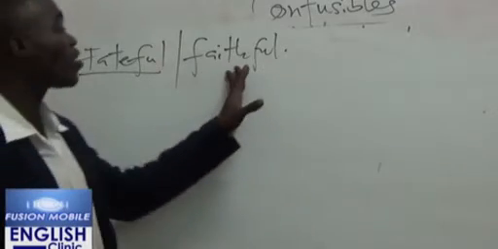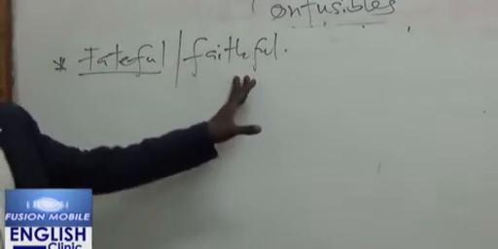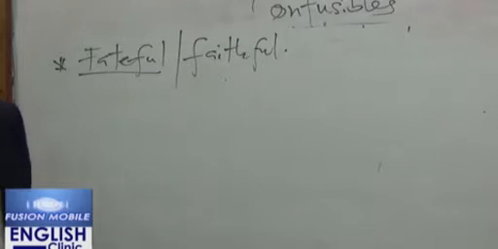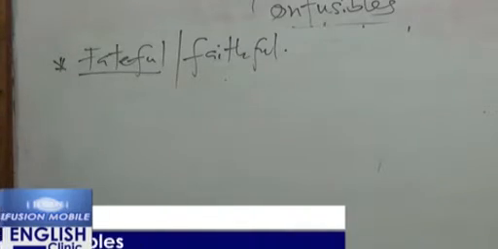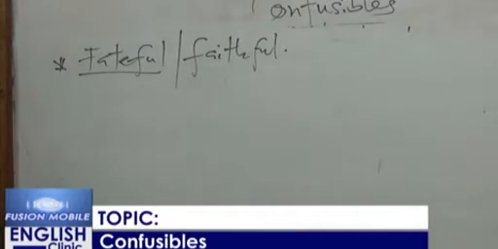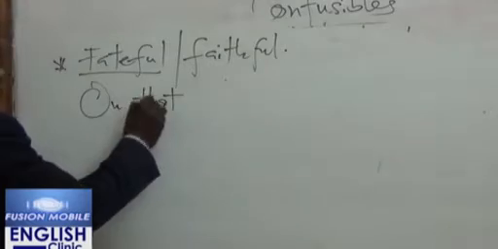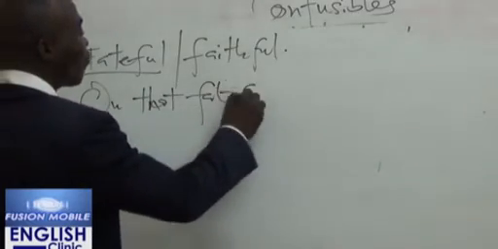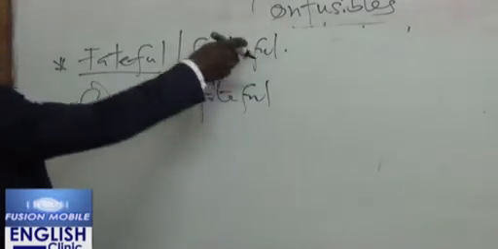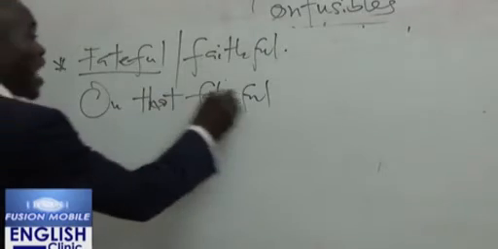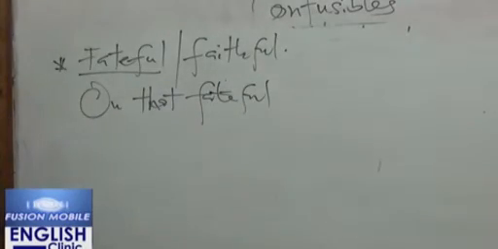Now, when we talk about faithful, we are talking about being loyal, being true to the facts. So, I can say on that fateful day, not on that faithful day. This means the day something terrible happened.